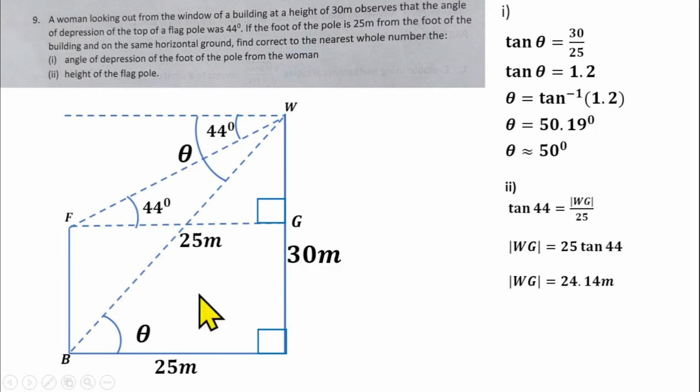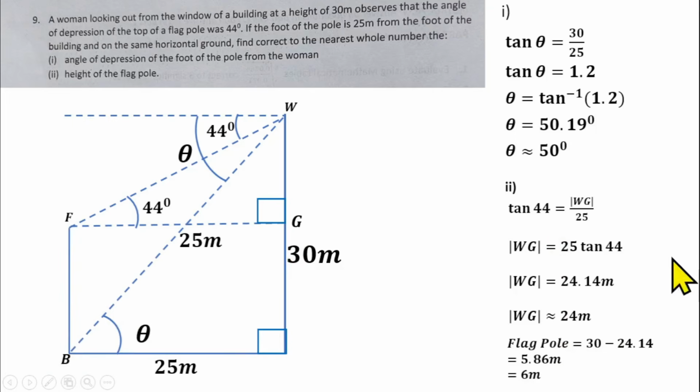Therefore, the height of the flagpole, which is FB, will be, okay, I will approximate it to the nearest whole number, which is 24 meters. So the flagpole will now be the whole side here, which is 30 meters, minus from here to here, that is 30 minus 24.14, which is 5.8 meters. That is from here to this place here, which is the same as the height of the flagpole, and that should give us 6 meters to the nearest meter.